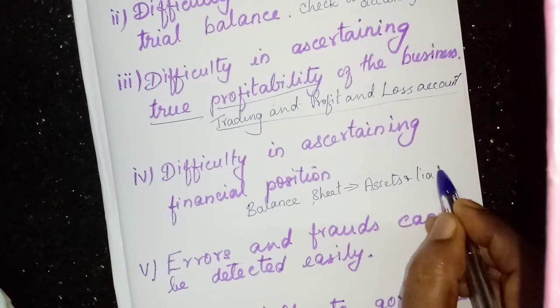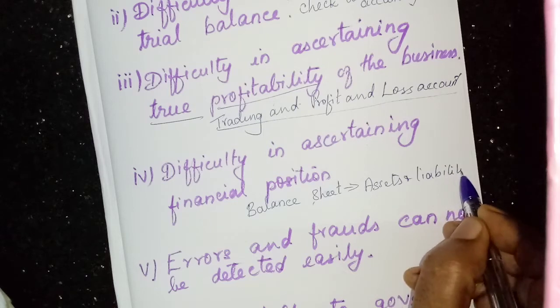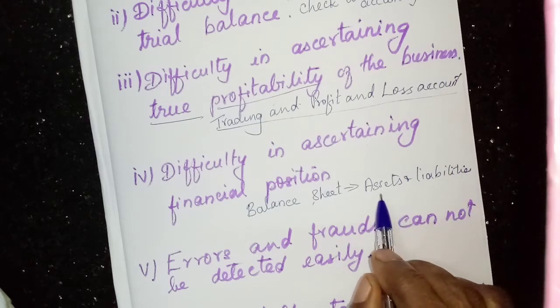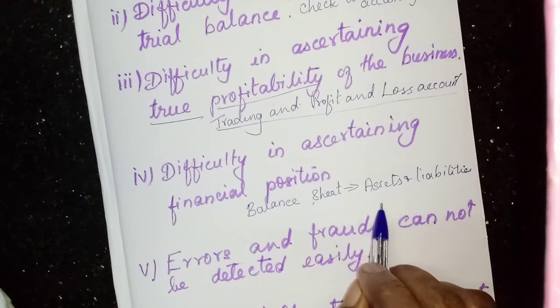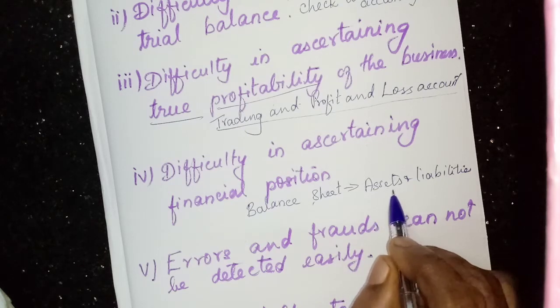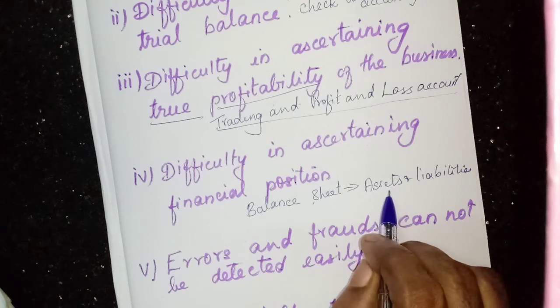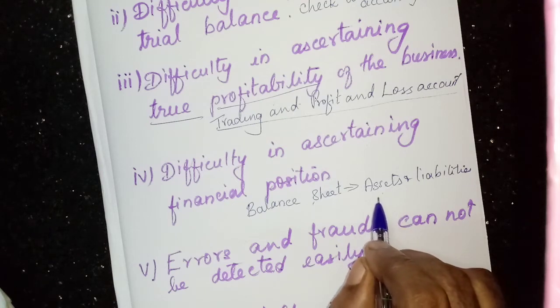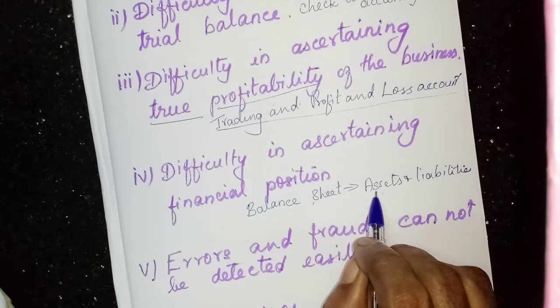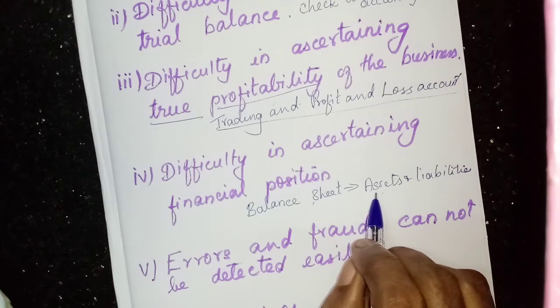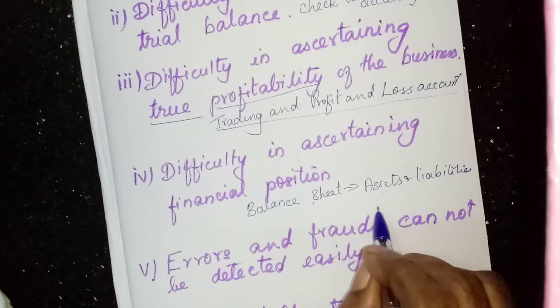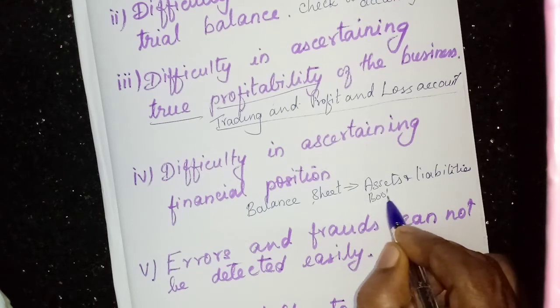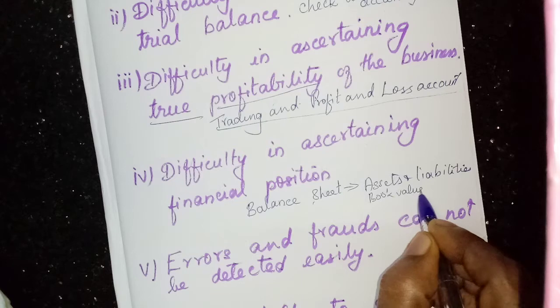In the usual practice, depreciation is deducted from the cost value, that means the purchase price of the asset, and the net value is the book value. So all the assets will be shown at book value.